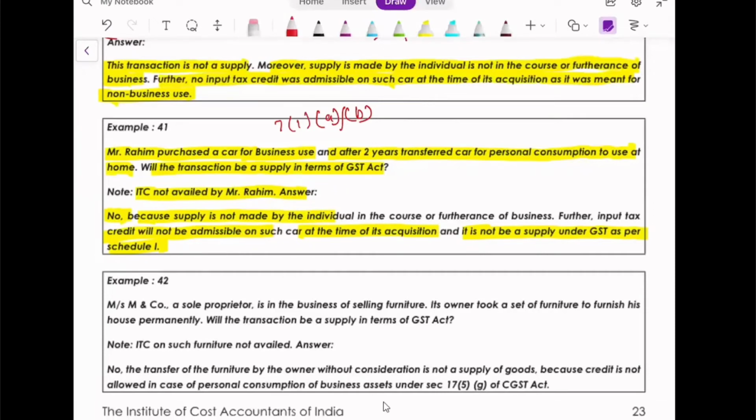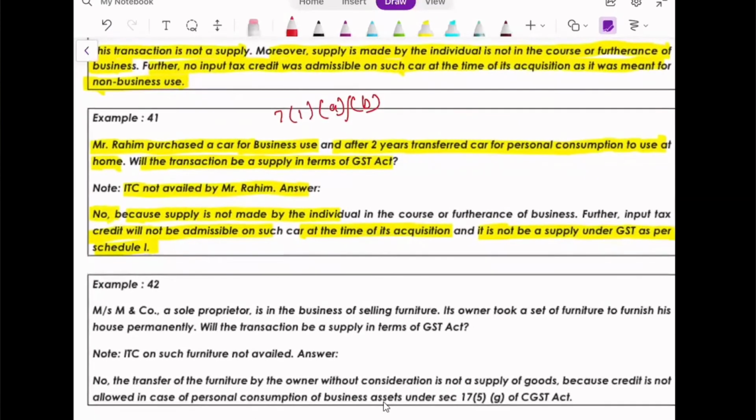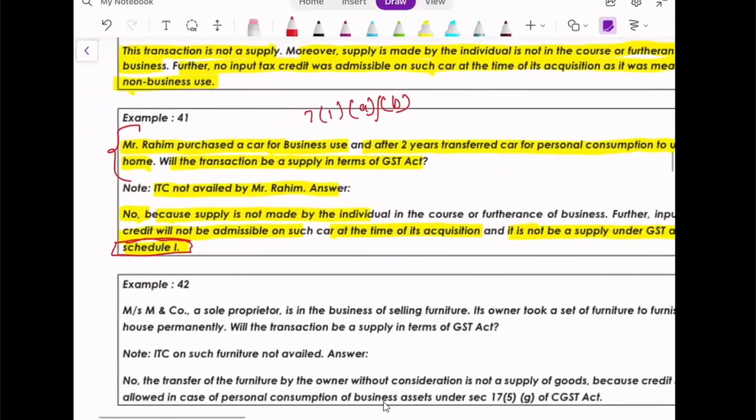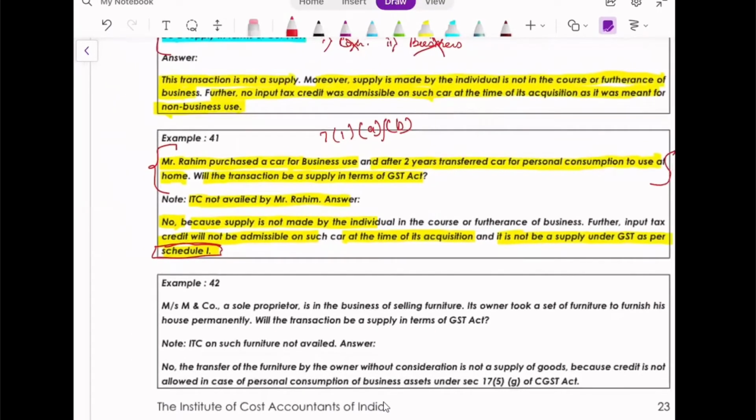Sorry, I missed the question. I asked that, okay, as per Schedule 1 it is definitely not a supply because ITC was not availed. But does this transaction amount to a supply in any other way, or any other transaction or entry? Anyone? No, not a supply even in the related person entries, because he's transferring for personal consumption without consideration. Correct. Because it's not in the course of business, and even consideration is absent.